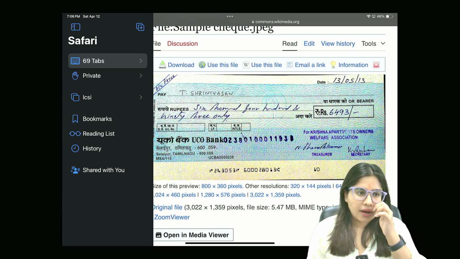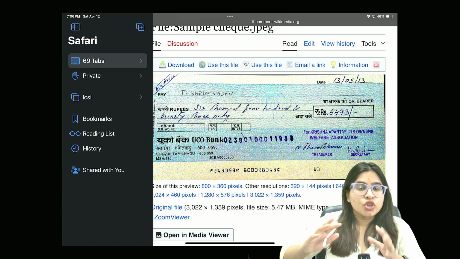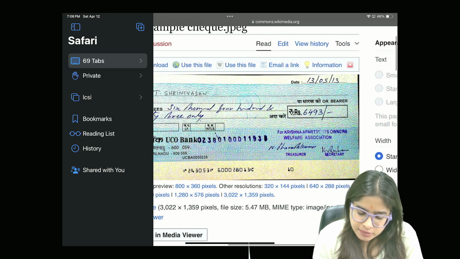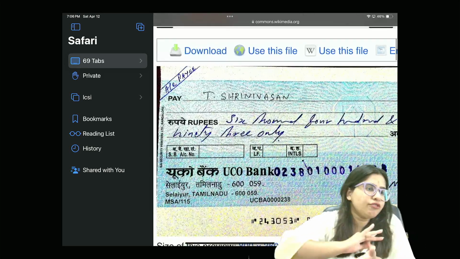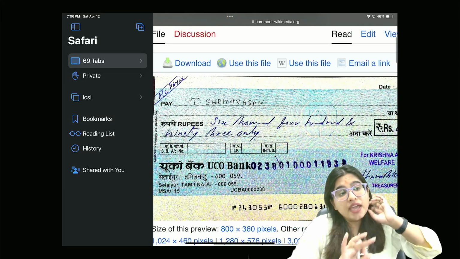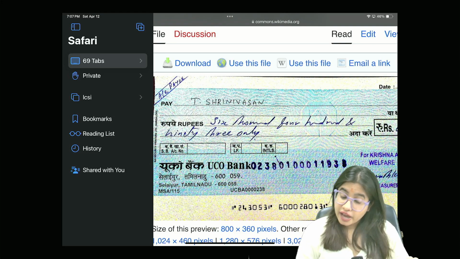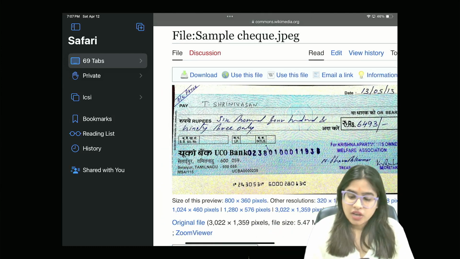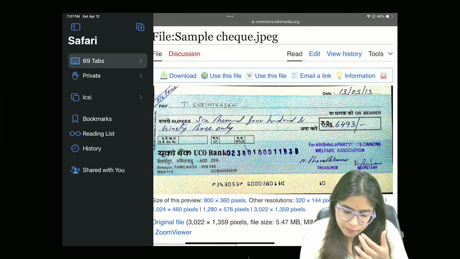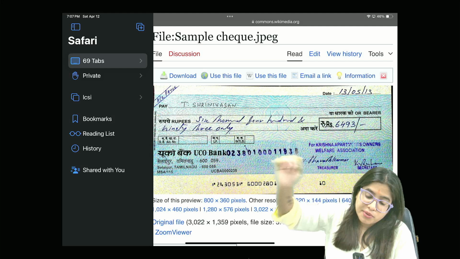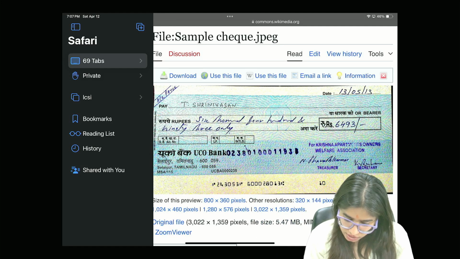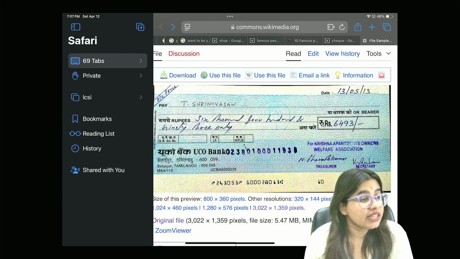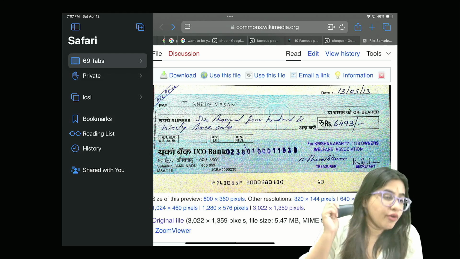So what happens when you make a check: you are ordering your bank to make payment from your bank account to the recipient. Recipient means the person whose name is mentioned here. For example, in this check I have written pay to Srinivasan. I hope the pronunciation is correct. Pay to Srinivasan a sum of rupees, how much? See here, or bearer is also written. 6,493 rupees, and then you put the signature here.